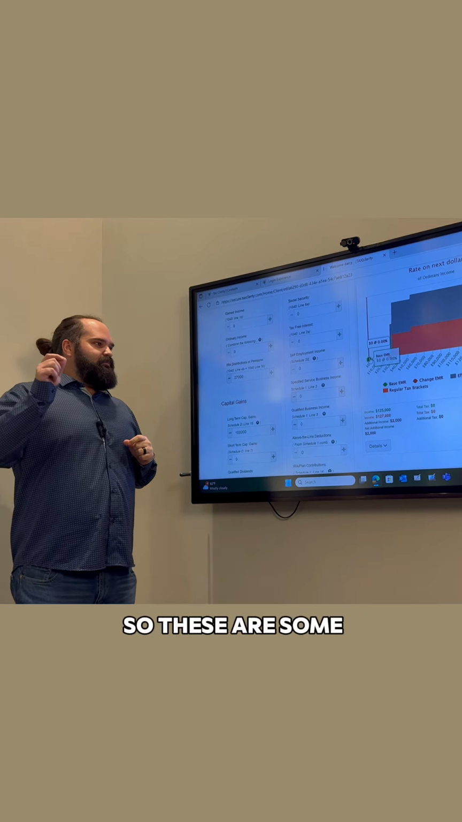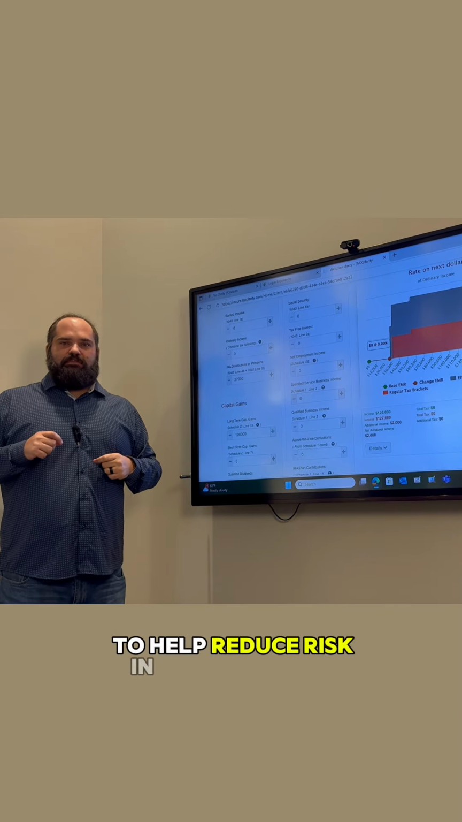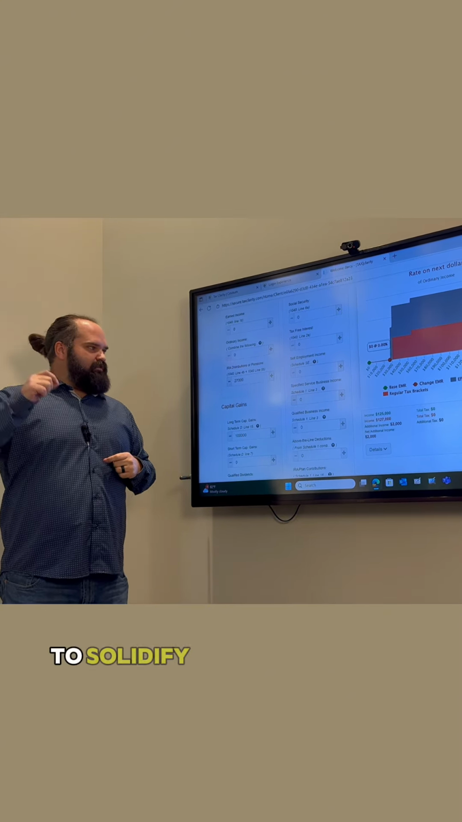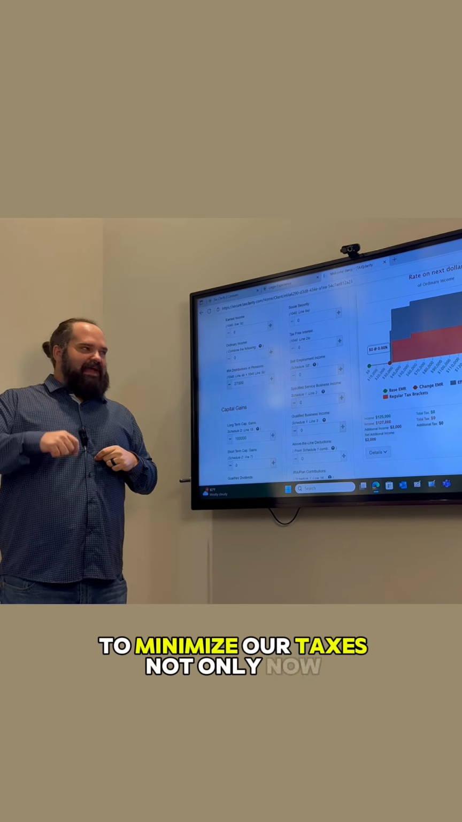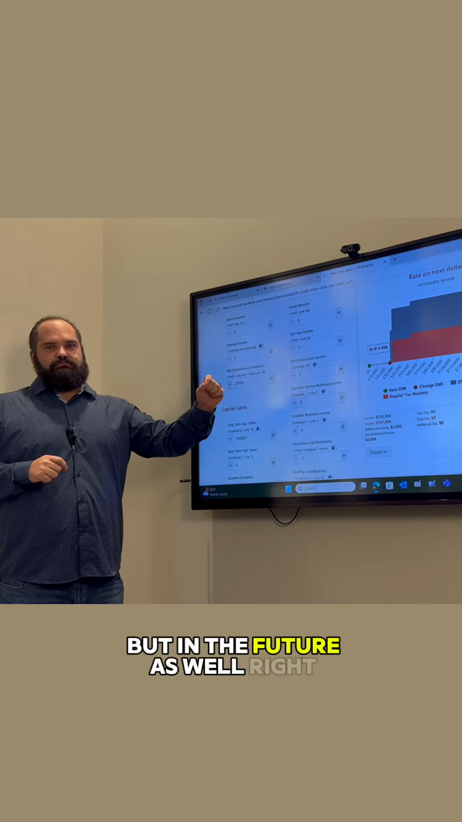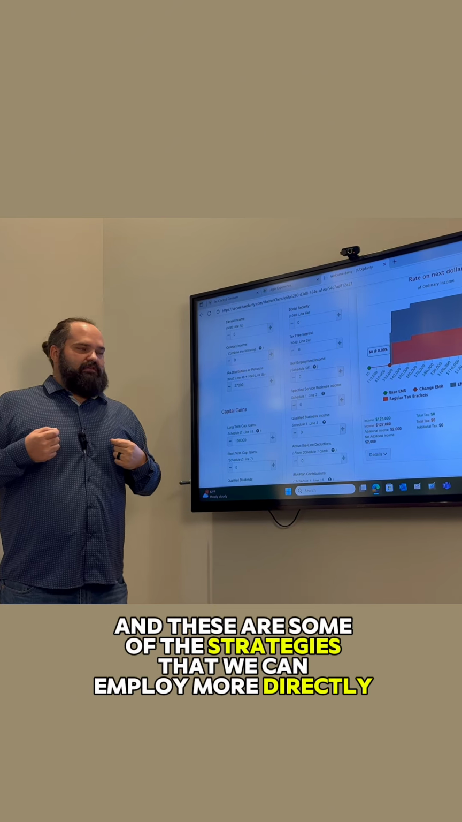So these are some of the things that we can do today to help reduce risk in the portfolio, to solidify the returns, to minimize our taxes not only now, but in the future as well. And these are some of the strategies that we can employ more directly.